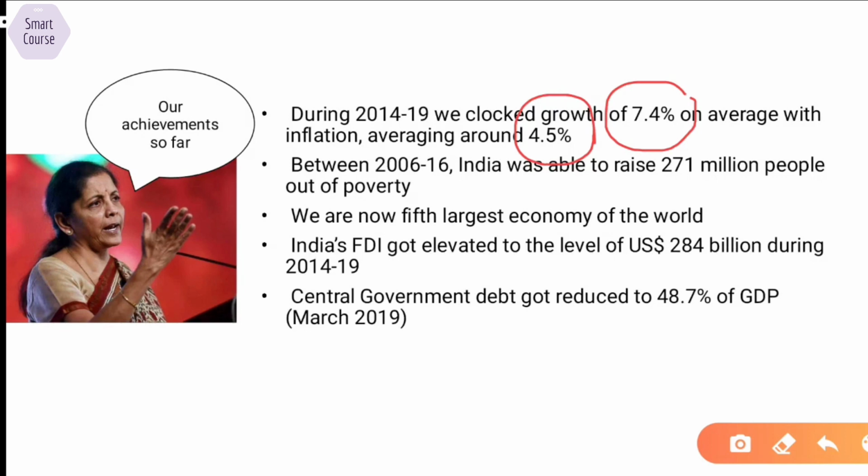So, this is also an important fact that 271 million people were brought out of poverty in the period of 2006 to 2016. We are now the fifth largest economy. I mean, there was a recent World Bank report on it. India's FDI growth elevated to USD $284 billion during the same period. You will find most of the data compared to 2014 only because that is when this government came into power. And the central government debt to GDP got reduced to 48.7%.